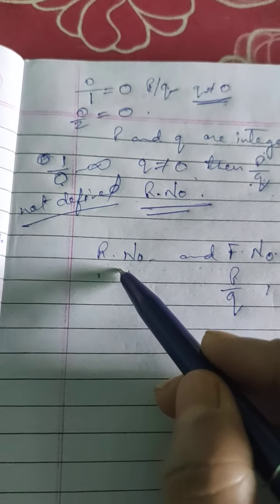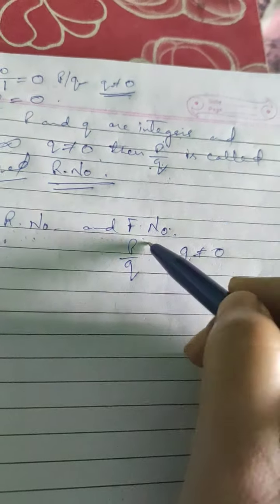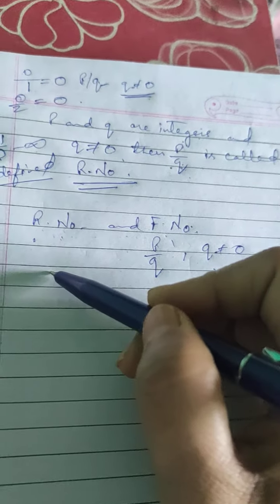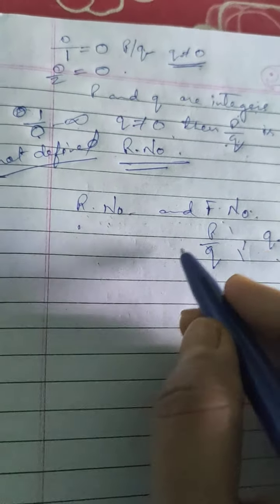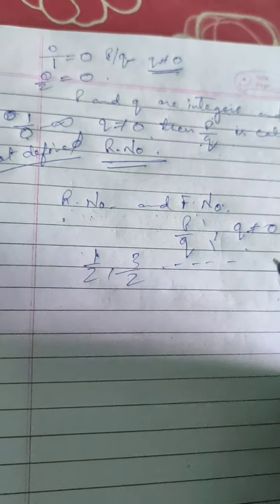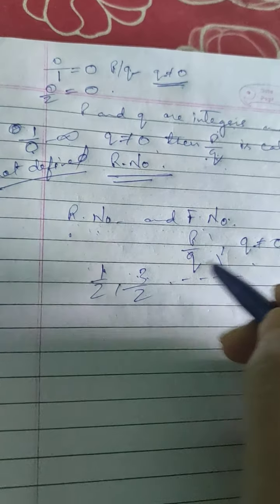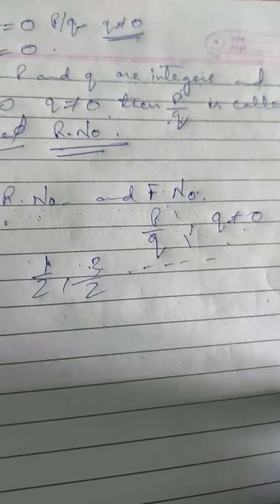So a rational number cannot always be a fractional number, but a fractional number can be a rational number. Understood? Because in a fractional number p by q is always positive, like 1 by 2, 3 by 2. Always only positive integers. Clear? I hope it is clear to you.